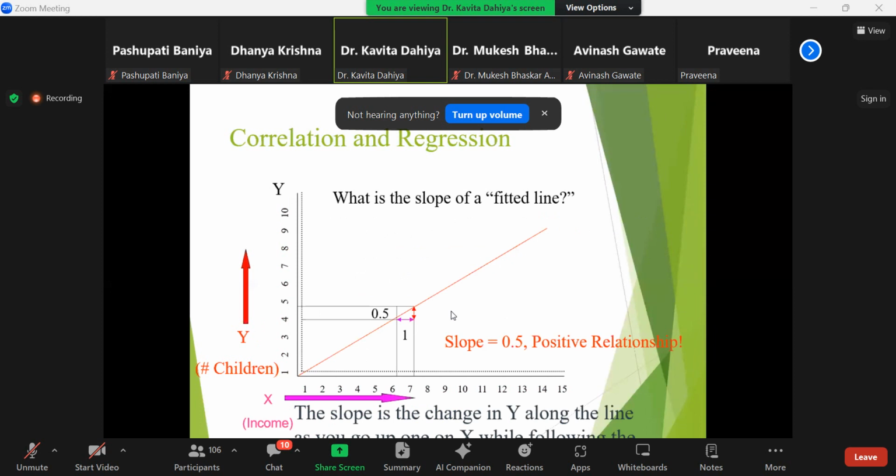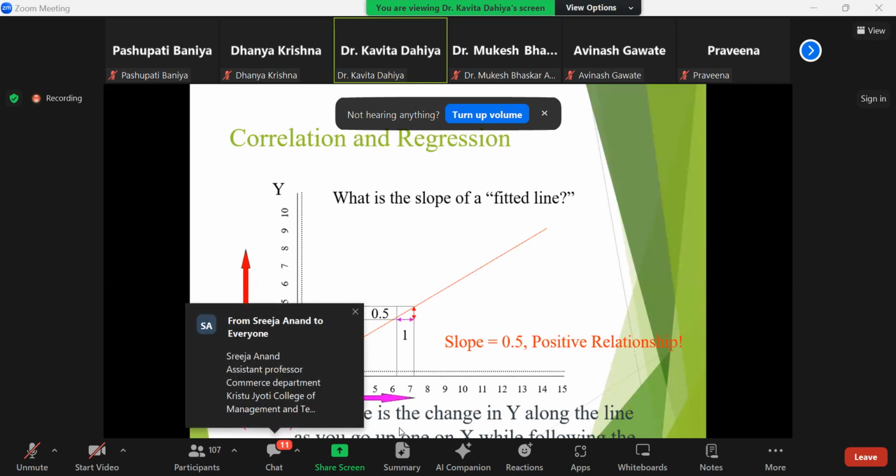So what is the slope of a fitted line? This is the slope. And we will derive the value of this fitted line slope with the help of this purple and this red value.